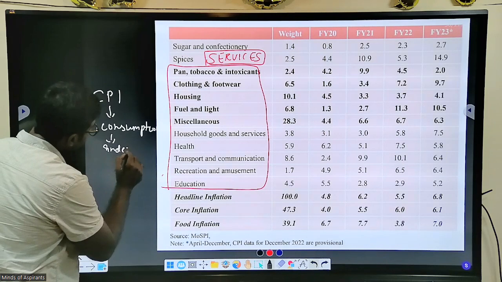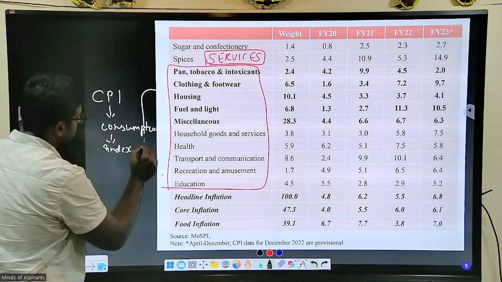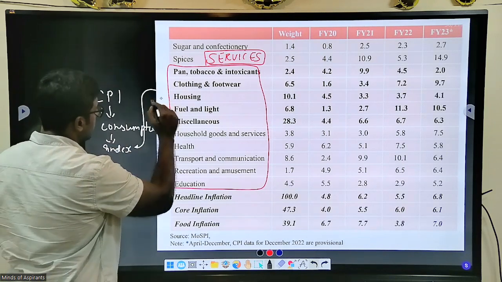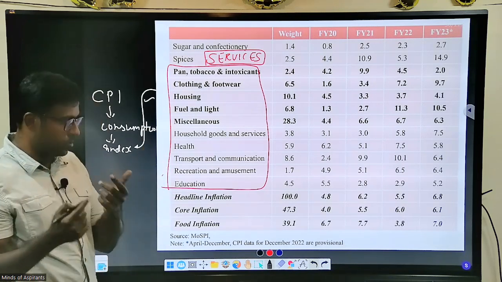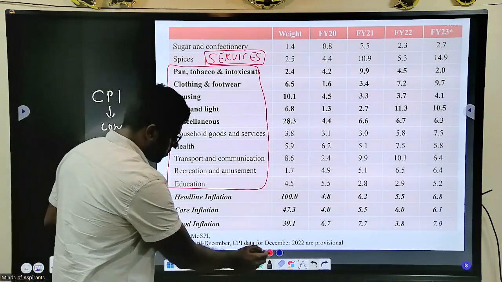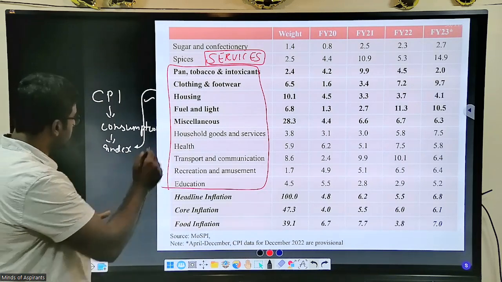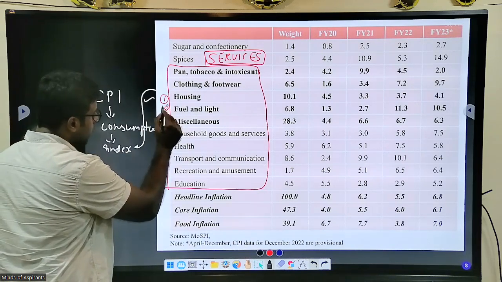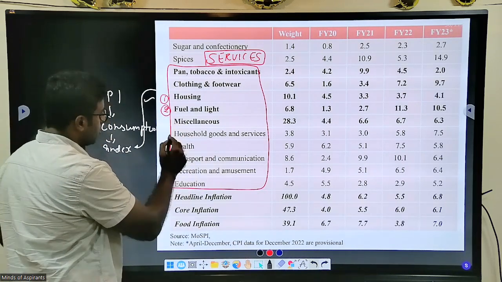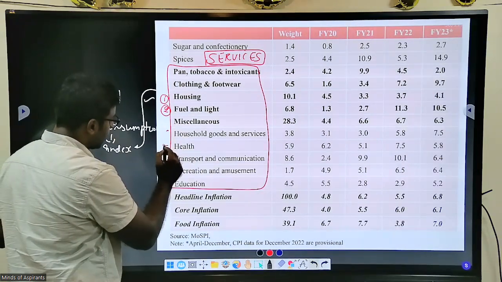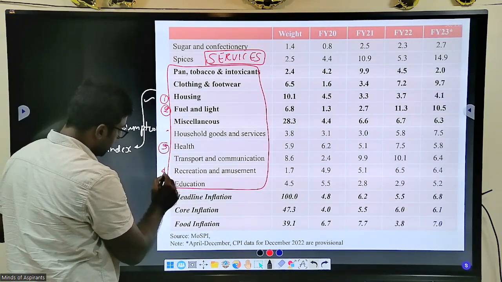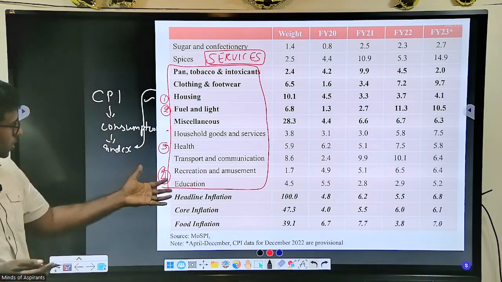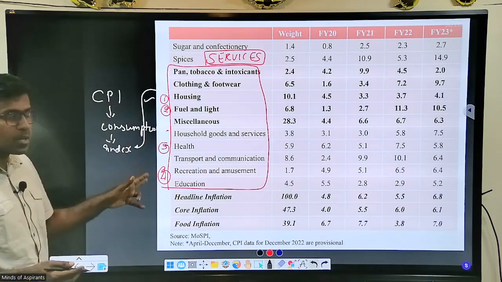So you will have services. That is housing, because everyone, even I am also looking for a house for rent. So rent I have to pay, right? So housing, fuel, travel, household goods and services, healthcare, education. For example, if you have to join some coaching institute, you have to pay for education. All this we are using.